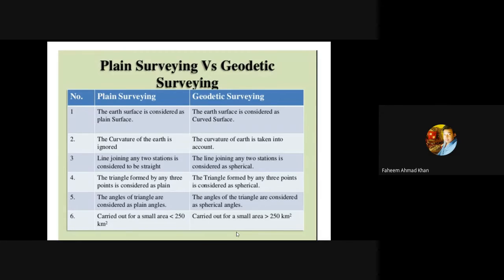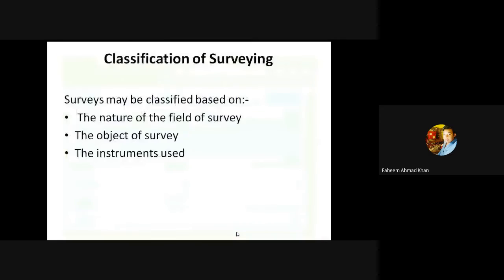Here the term small does not mean that it should be smaller than 250 square kilometer, but it is small in comparison to the area present on the earth, but in total it should be greater than 250 square kilometers. So this table shows the difference between the plane surveying and geodetic surveying.